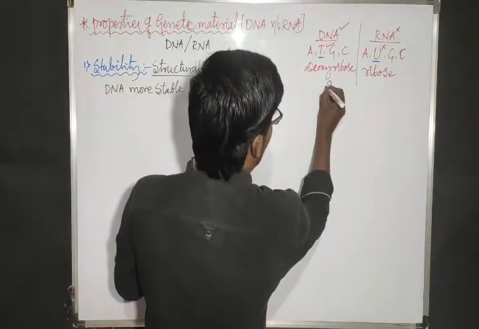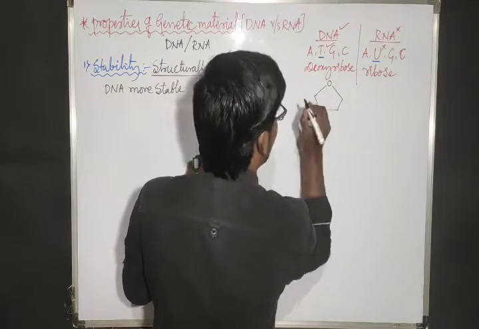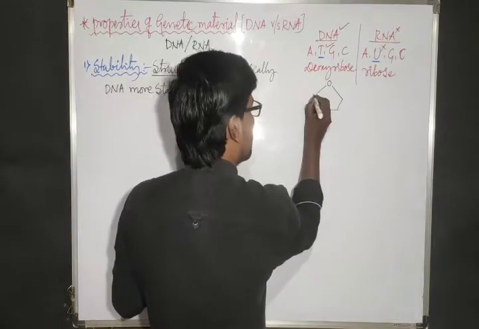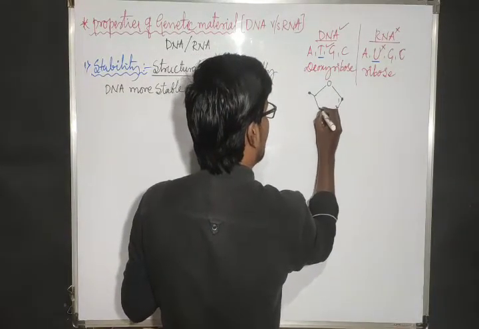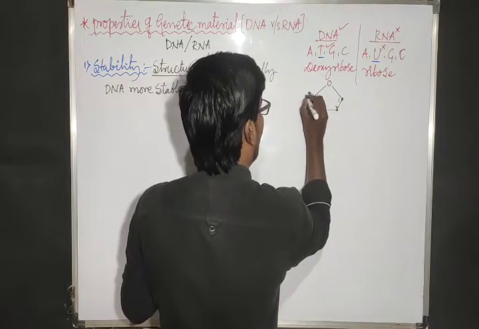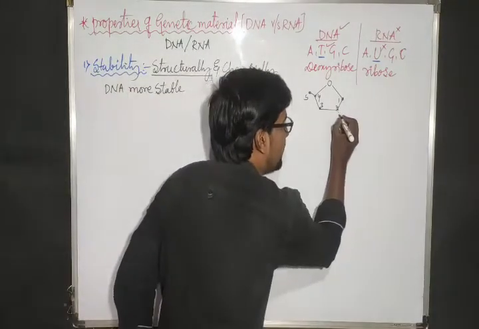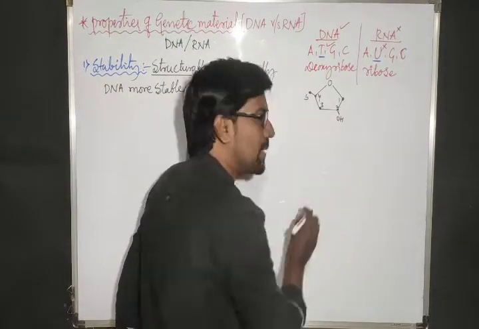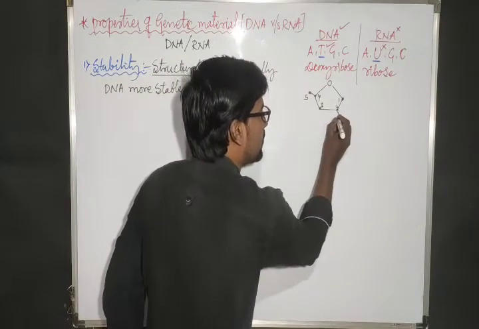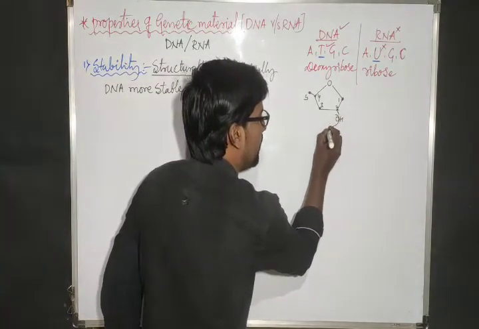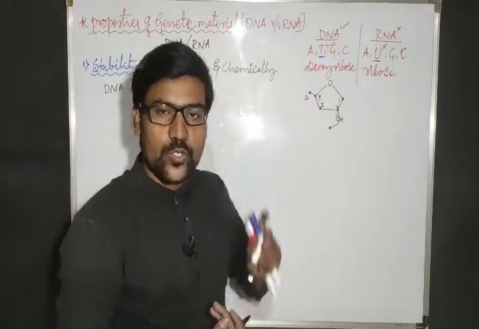We write the structural formula of the sugar in this way, with 5 carbons: 1, 2, 3, 4, and the 5th carbon outside the ring. On the second carbon, an OH group would be present, but the O is removed. Hence it is called deoxyribose sugar.